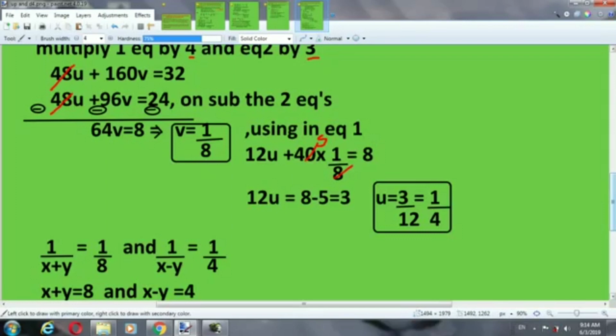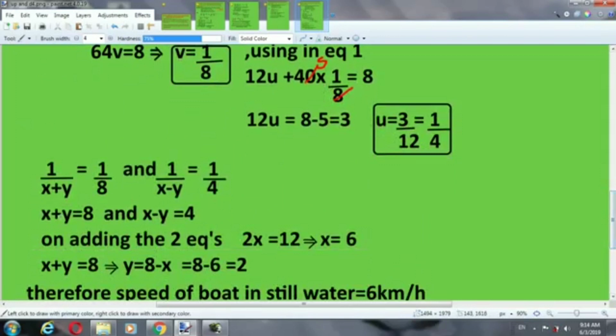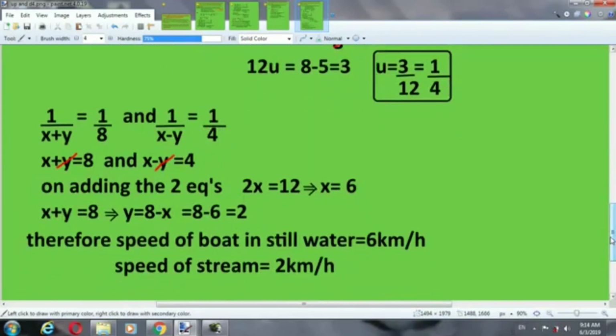We will put 1 by x plus y is equal to 1 by 8 and 1 by x minus y equal to 1 by 4. We will add these two equations by doing cross multiplication. So it will be 2x is equal to 12 and x is equal to 6. We will put the value of x in x plus y is equal to 8. We get y is equal to 2. Therefore, speed of boat in still water is 6 km per hour and speed of stream is 2 km per hour.